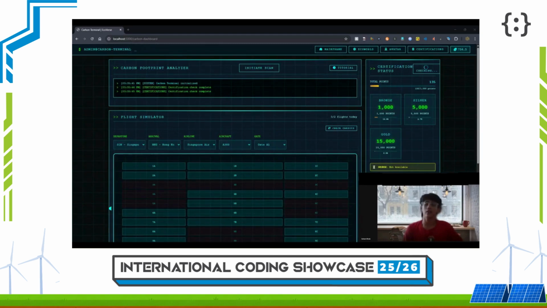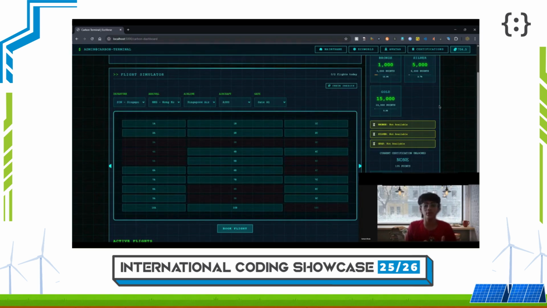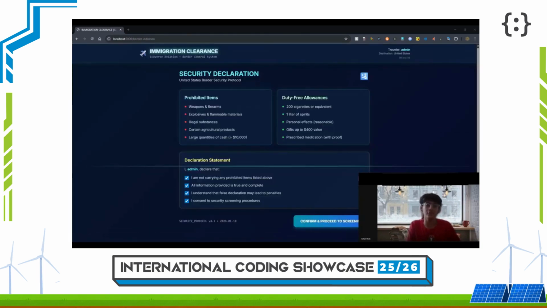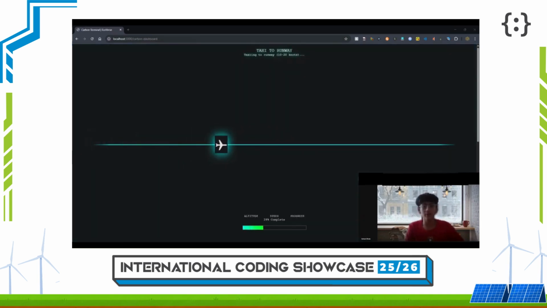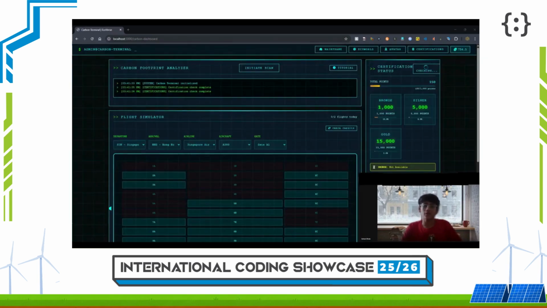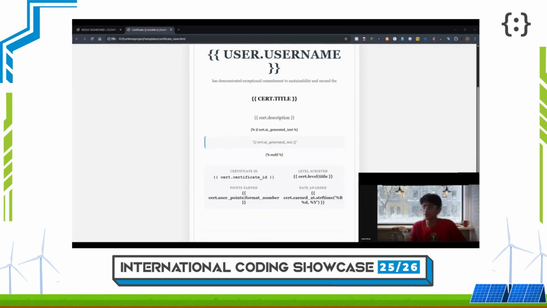You can calculate your carbon footprint by answering simple questions. In this feature, you can book a flight and then it lets you select your passport country, and then you go through immigration, security, and then a full flight experience. After the flight ends, you will get eco points, and then with these eco points, you can get certifications. This is an example of how your certification may be.